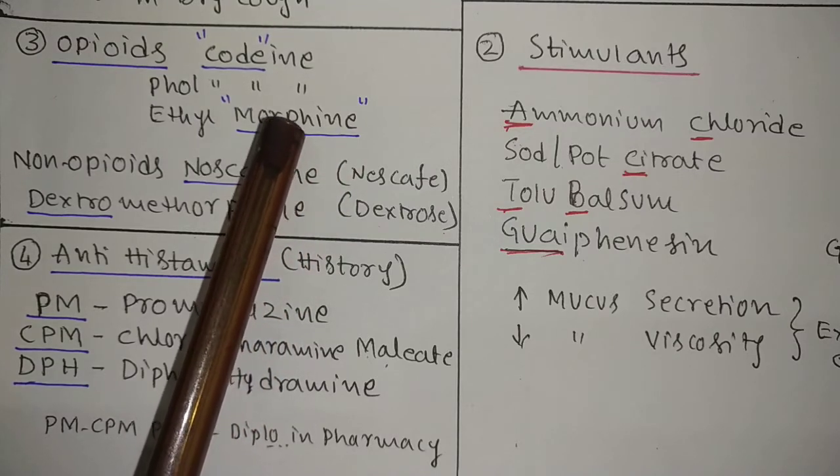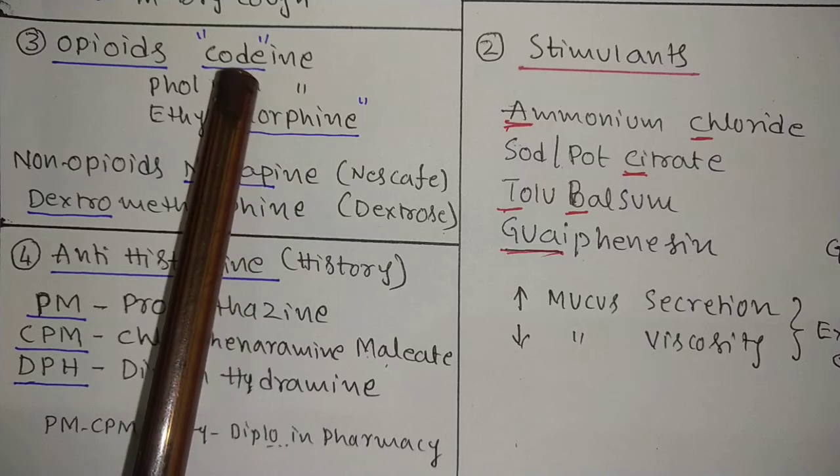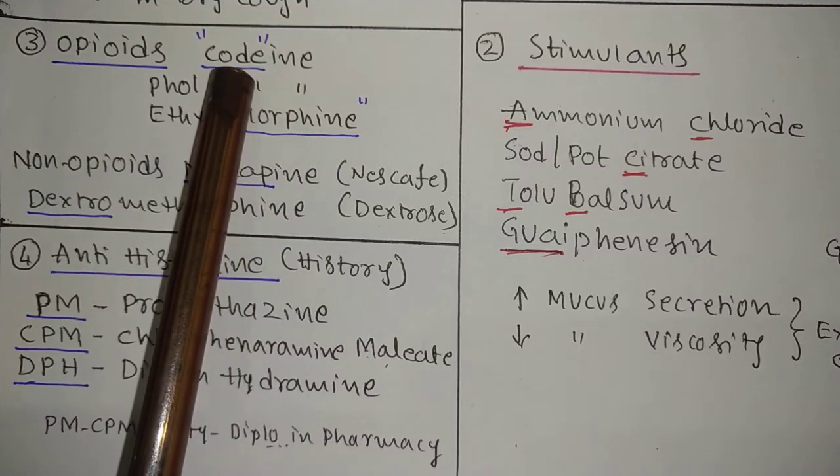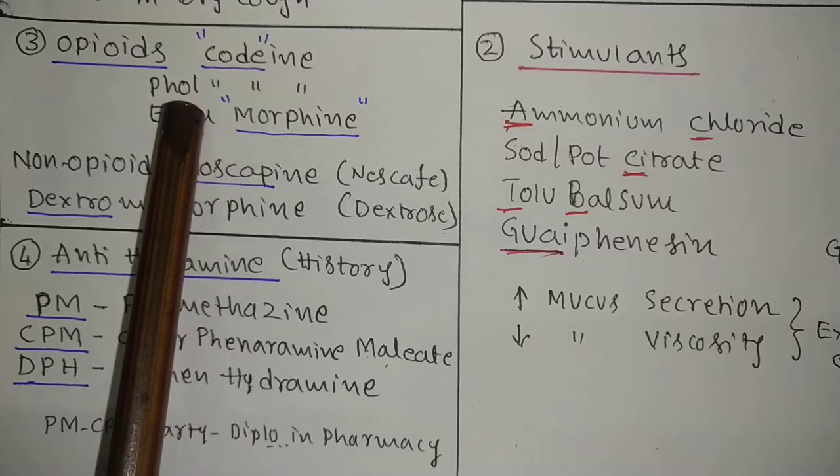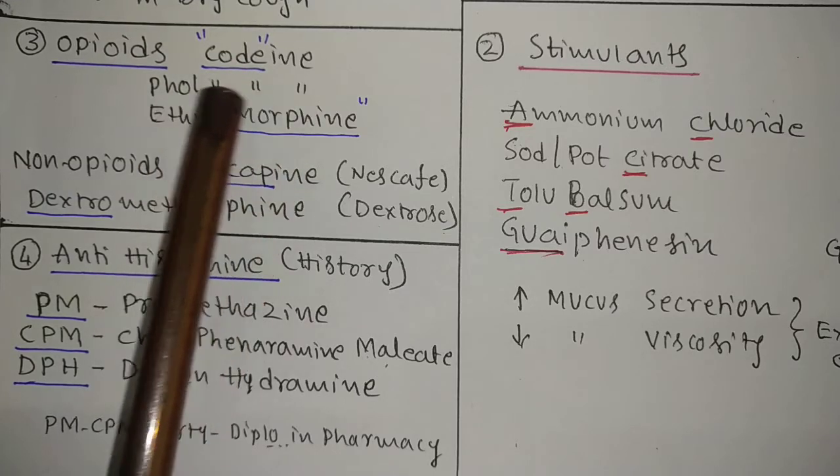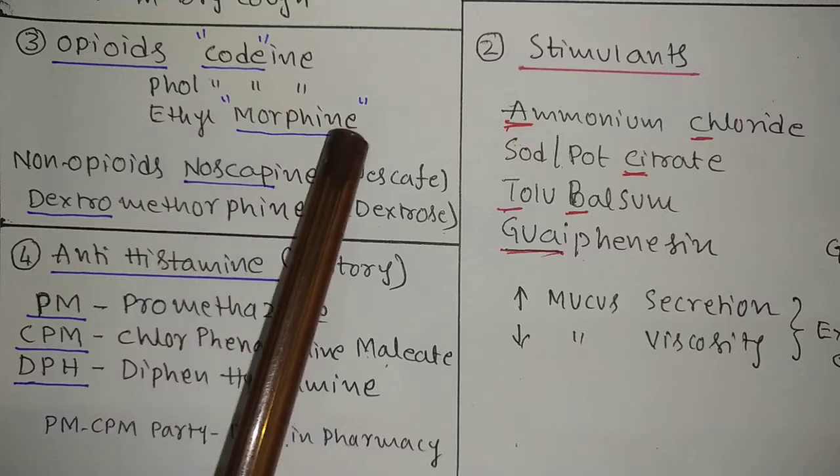In order to smuggle morphine, distributors use different codes. That's why you keep in your mind "code" for the opioids. They talk through the phone using these codes. Pholcodine, like that you can remember.